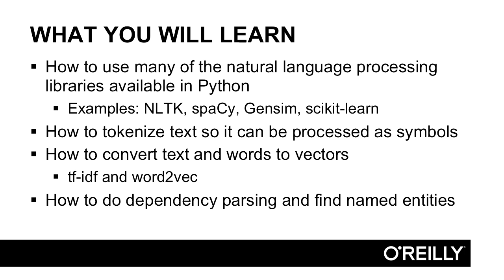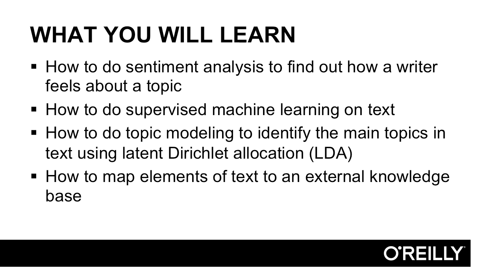We'll see how to tokenize text so it can be processed as symbols. And we'll also convert text and words to vectors using TF-IDF and Word2Vec. Great thing about vectors is then we can start comparing two different documents for similarity or two different words for similarity of meaning. We'll see how to do dependency parsing and define named entities. And we'll also do sentiment analysis to find out how a writer feels about a topic.